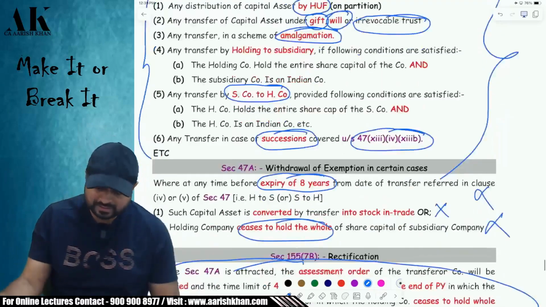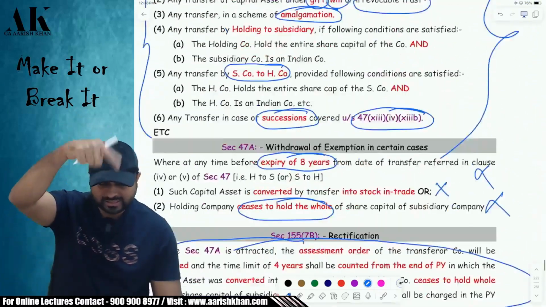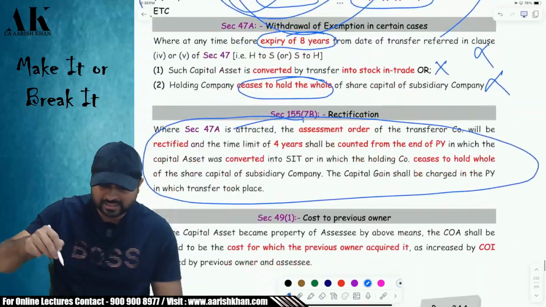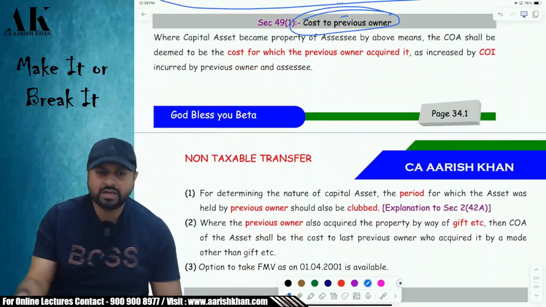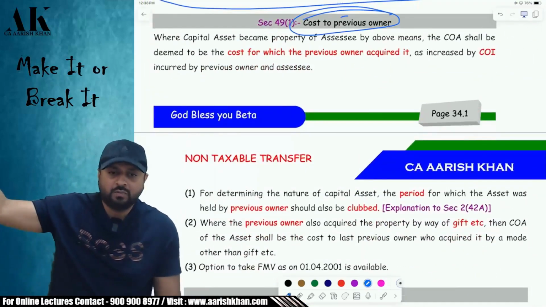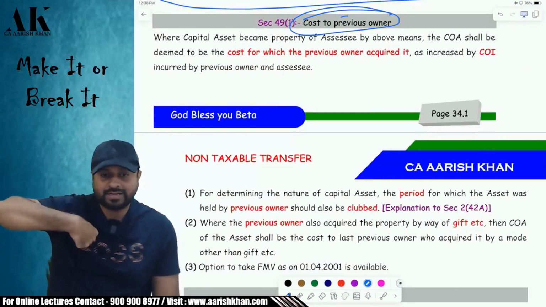So for that purpose, the government has said that in all these cases which I am mentioning over here, the actual cost will be the cost to the previous owner. Whatever is the cost to the previous owner, that will become my actual cost.